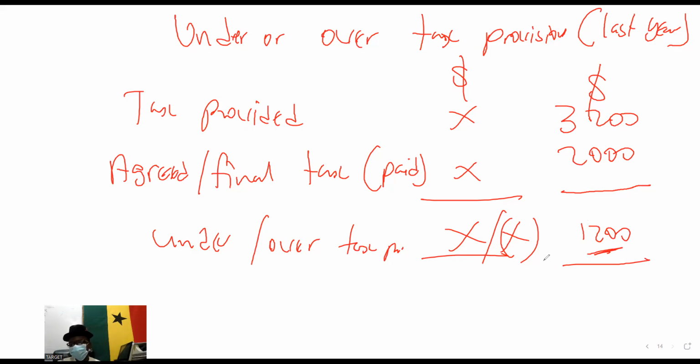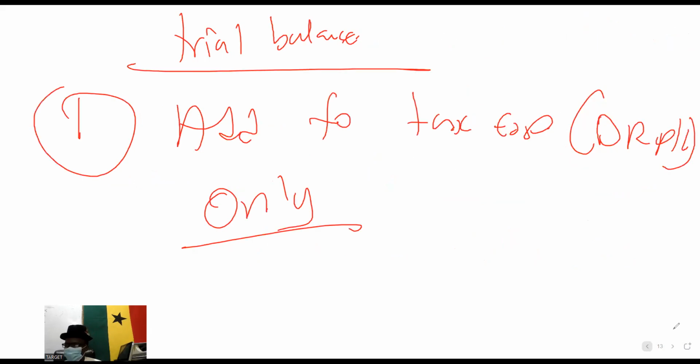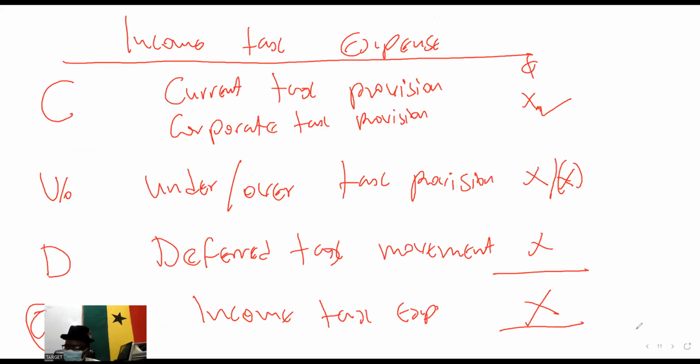So take notice that over tax provision is a credit to the entity. And that is why it is reducing our income tax expense for the year. It's a credit, so it must in the long run reduce our tax liability. I am done.